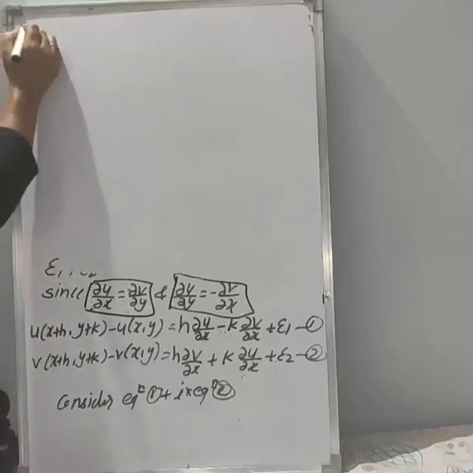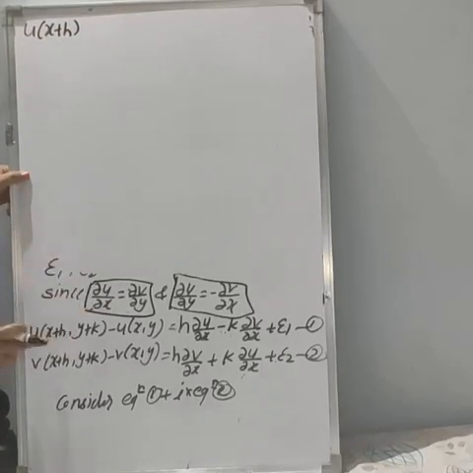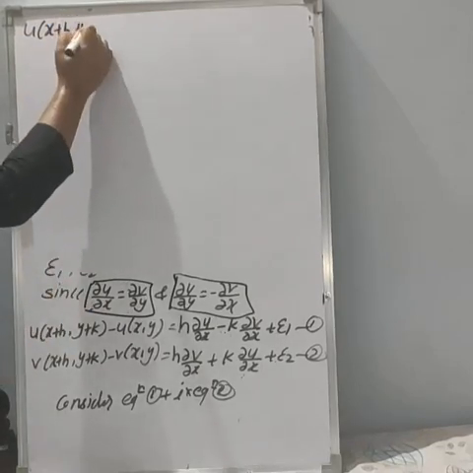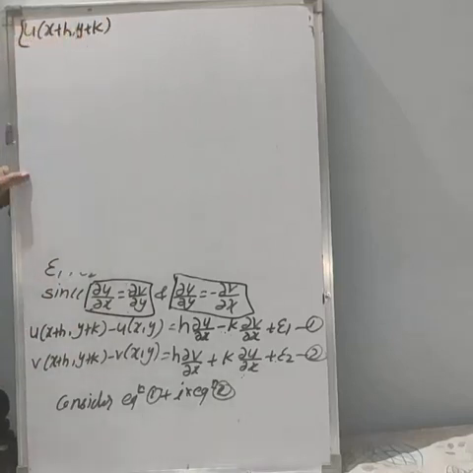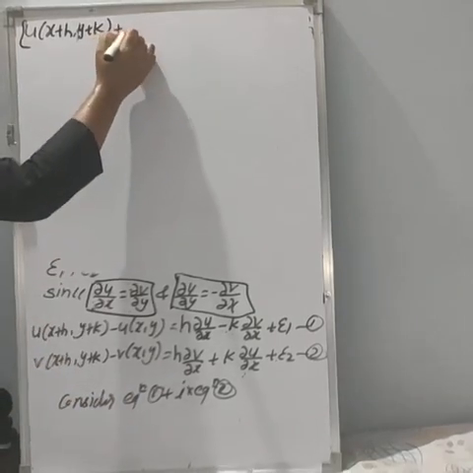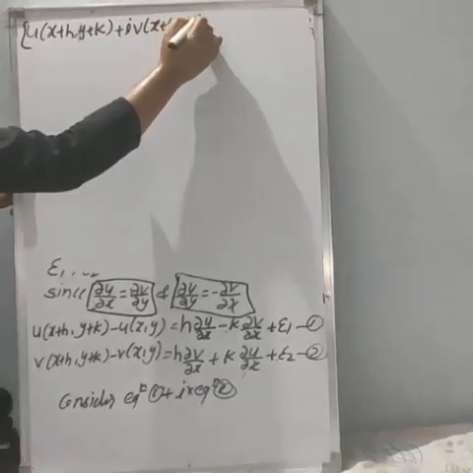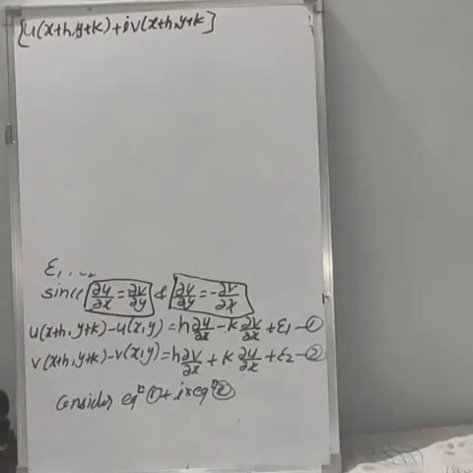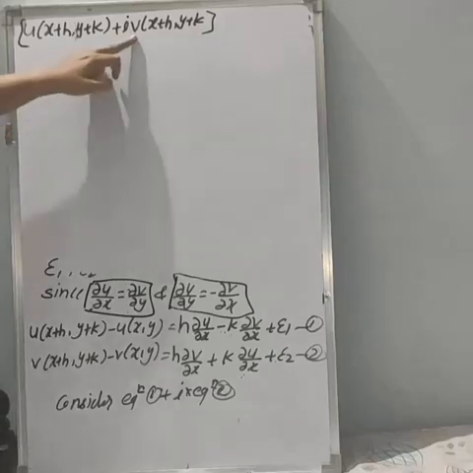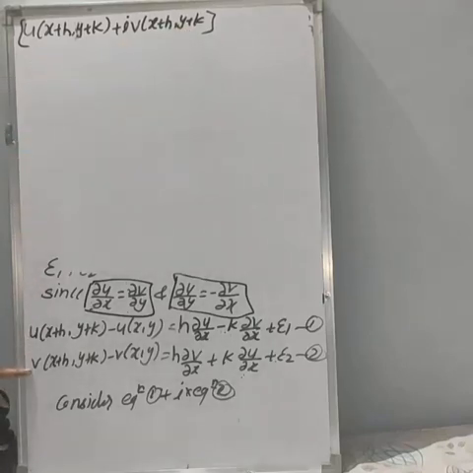So what we will get here is u of x plus h comma y plus k. Then I will take this term, and here this term is multiplied by i, and we are adding these two. So we will get plus i into v of x plus h comma y plus k. That is, u of x plus h comma y plus k plus i into v of x plus h comma y plus k, from equation 1 plus i into equation 2.